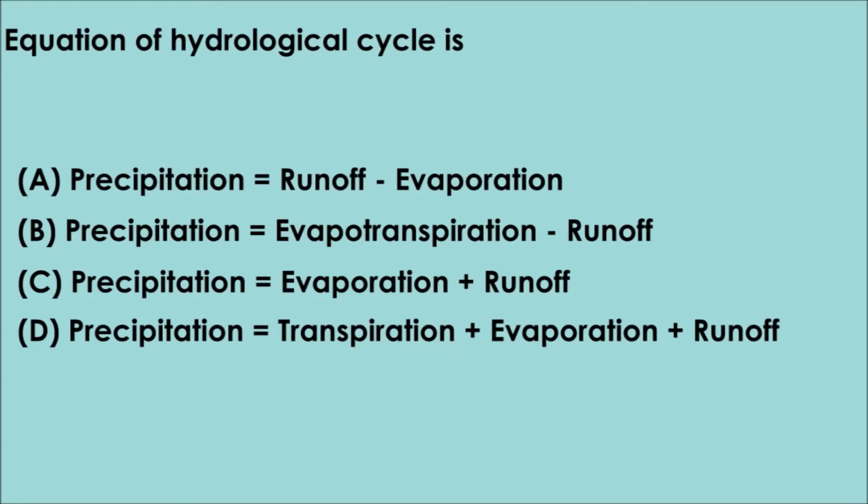Question number 8. Equation of hydrological cycle is option A. Precipitation is equal to runoff minus evaporation. Option B. Precipitation equal to evapotranspiration minus runoff. Option C. Precipitation is equal to evaporation plus runoff. Option D. Precipitation is equal to transpiration plus evaporation plus runoff. The correct answer is option C. Precipitation is equal to evaporation plus runoff.